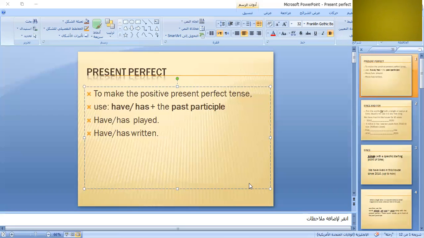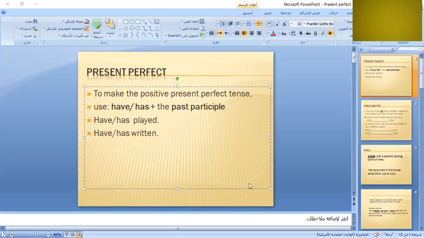But the present perfect is different. One of its uses is that it is an action that started in the past, but it has a relation with now. We say present. Present means now. It has a relation with now.